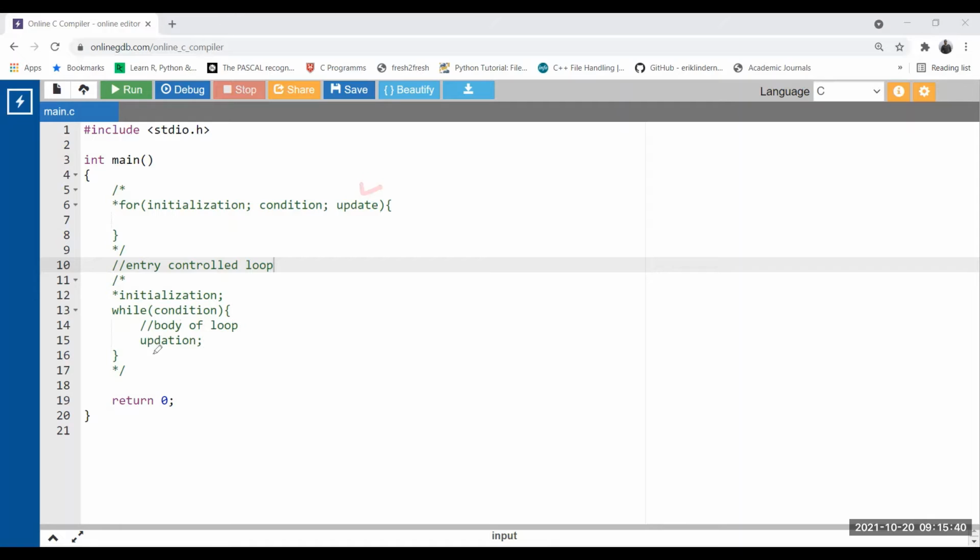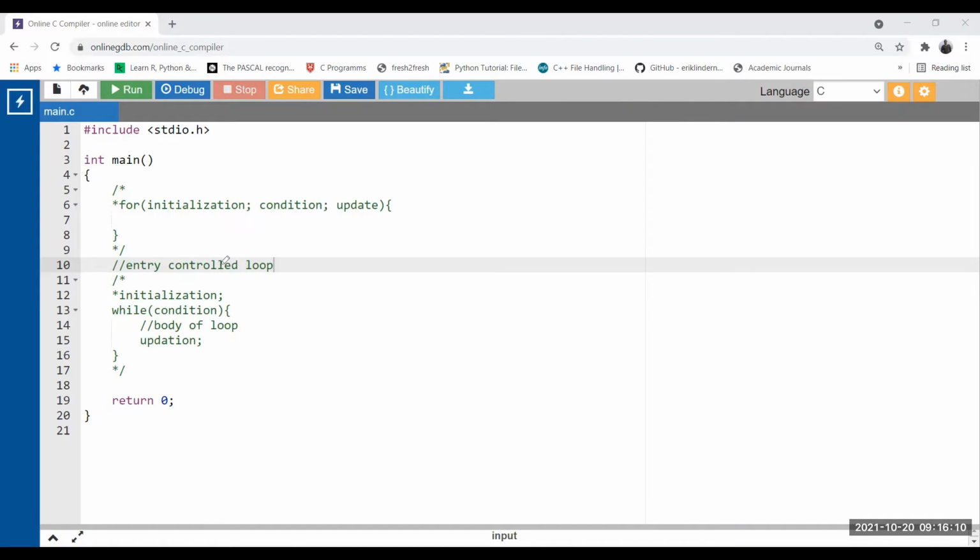But now, see the updation: here I have written it inside the body, and it should be the last statement of the body. So when loop control goes up, this updation will be executed and the loop control variable either decreases or increases, and then the condition will be evaluated again. Till the condition is true, this loop will keep executing. So again, if you miss the condition, there might be some scenario.